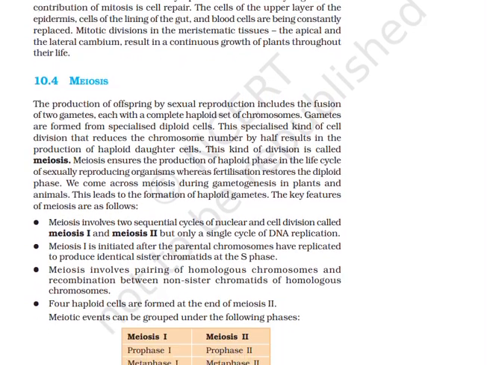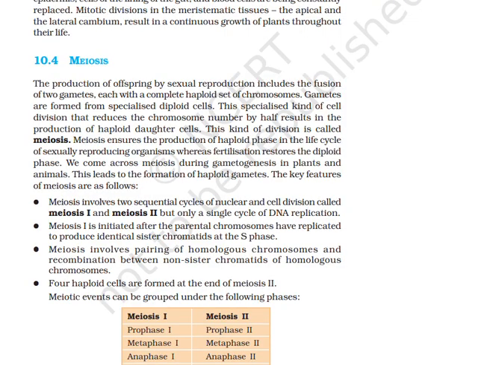Meiosis. The production of offspring by sexual reproduction includes the fusion of two gametes, each with a haploid complete set of chromosomes. Gametes are formed from specialized diploid cells. This specialized kind of cell division that reduces the chromosome number by half results in the production of haploid daughter cells. This kind of division is called meiosis.